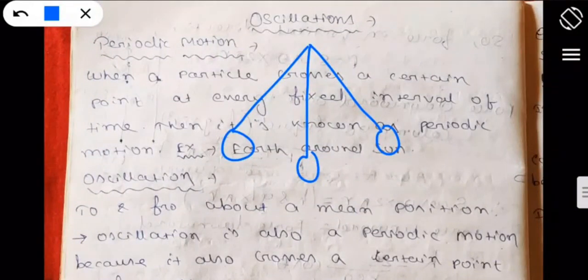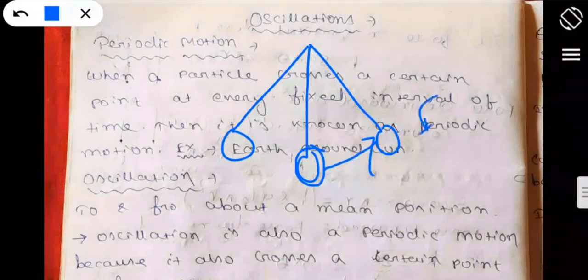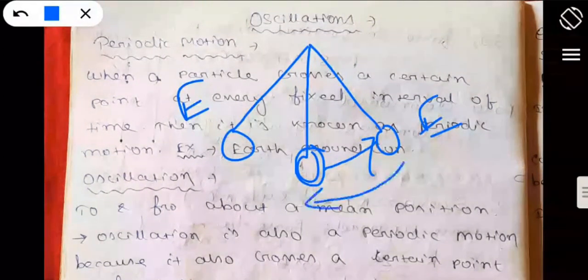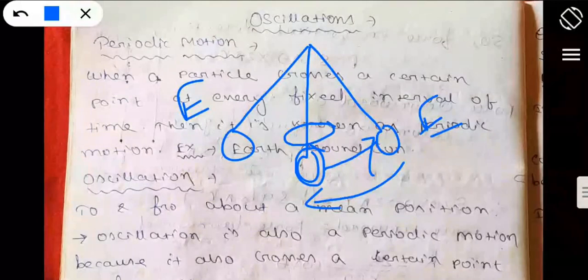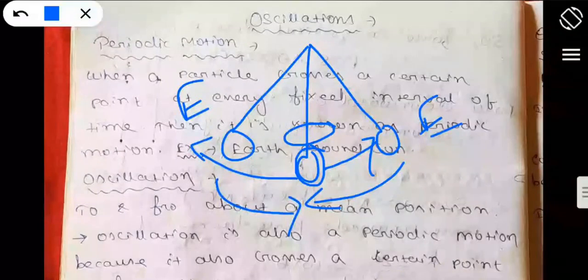So periodic motion is not necessarily an oscillatory motion, but oscillatory motion consists of periodic motion, right? How can we say that? See, if this is the mean position and the pendulum started its journey, it is going and crossing this point and going to the extreme end, this side and this side, and then again it comes back and crosses this mean position at a fixed interval of time. Again it goes to the extreme end and again it comes to the mean position with a fixed interval of time.